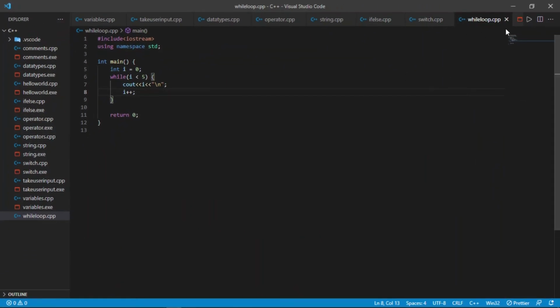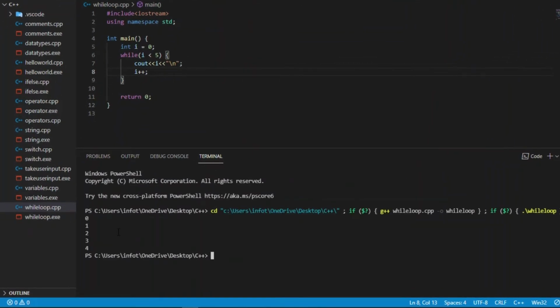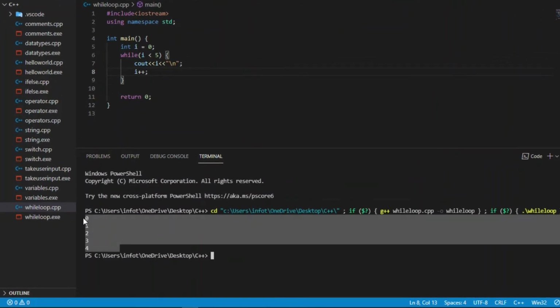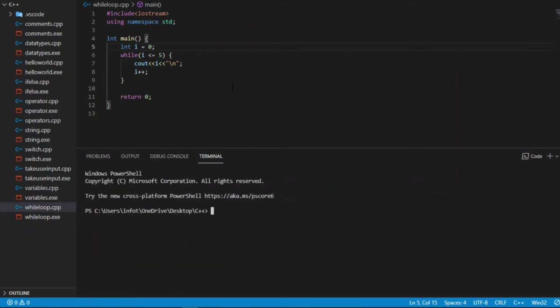So let's see the program. Let's see what is printing here. 0, 1, 2, 3, 4. So the output is here, as I had said, it is revolving inside a loop in which it is starting from 0 and ending before 5. If we use i less than or equal to 5 here, then it will run the statement up to 5 because i can be less than or equal to 5. So let me run this again. Now it will print from 0 to 5. So now it is printing from 0 to 5.